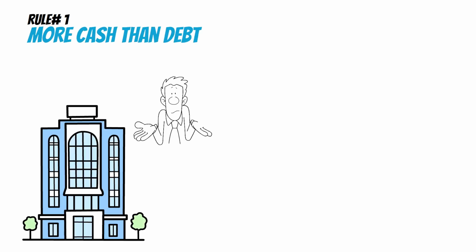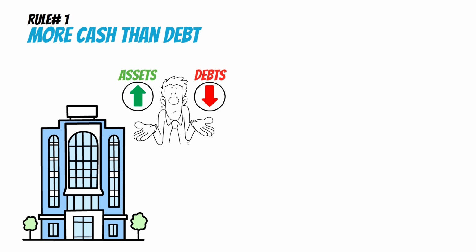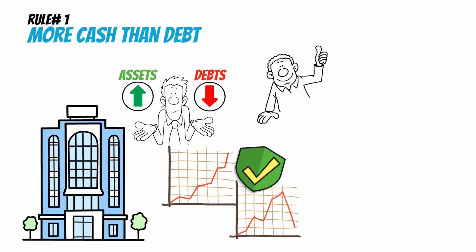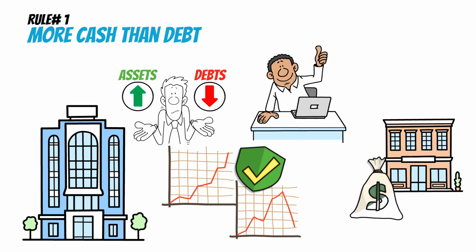Rule number 1, more cash than debt. Buffett's first rule is straightforward. A company's total cash and short-term investments, also known as current assets, should exceed its long-term debt. This rule allows Buffett to quickly assess whether a company has the liquidity to survive tough times without taking on more debt. Buffett believes companies with more cash than debt have flexibility and independence.